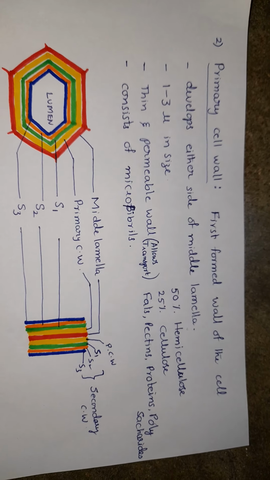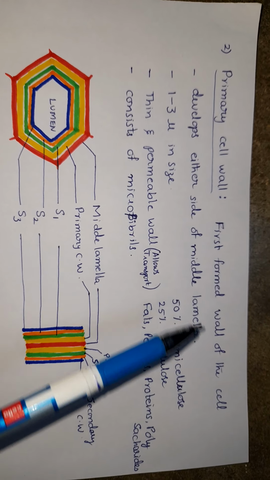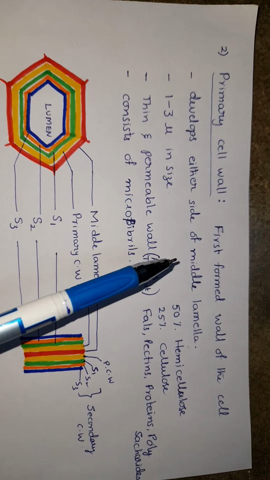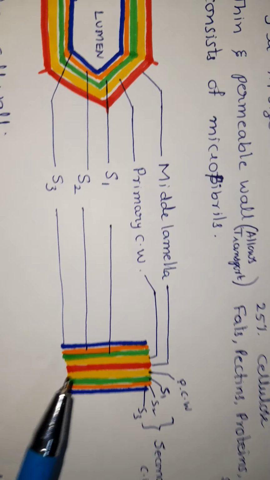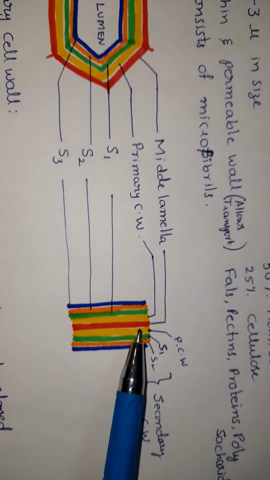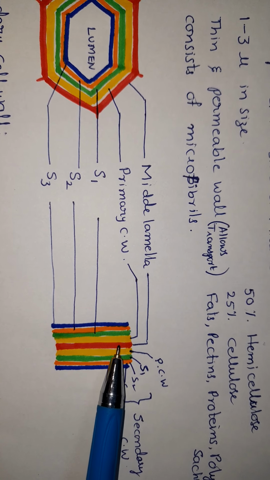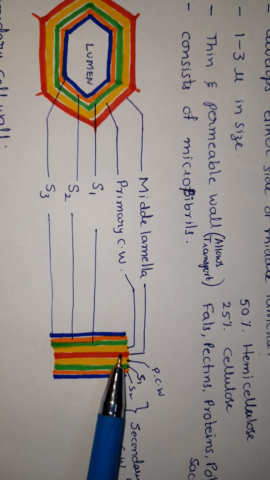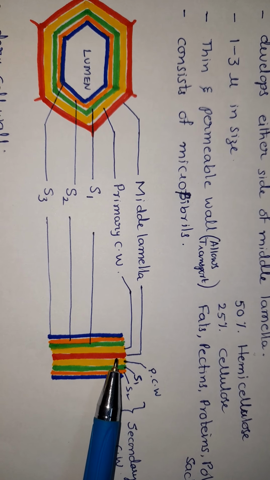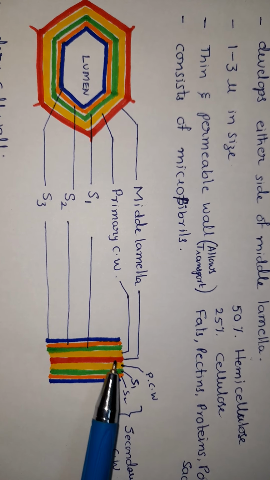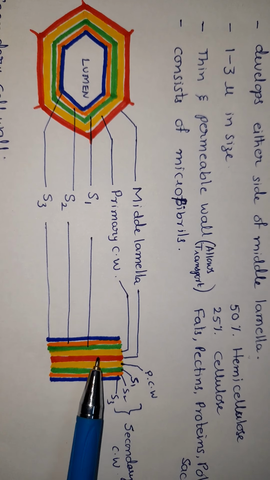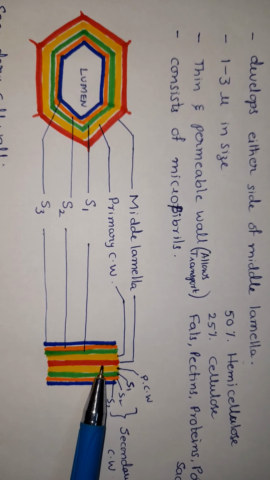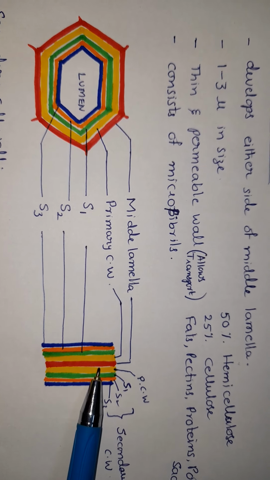Second one is primary cell wall. A first formed wall of the cell or within the cell. It develops either side of the middle lamellum. So here the red line is middle lamellum. Here either sides of the middle lamellum, yellow color lines, primary cell wall between the two adjacent cells. Between the two adjacent cells, one common layer is middle lamellum. Here either sides of the middle lamellum, primary cell walls are formed.